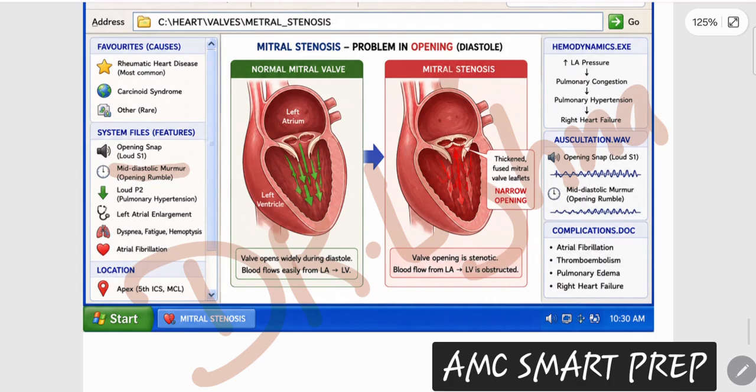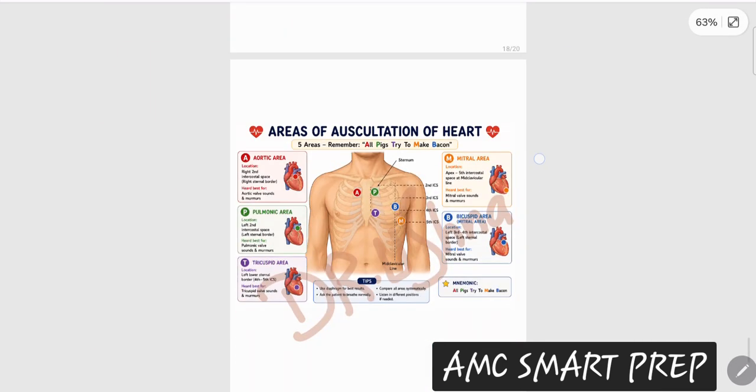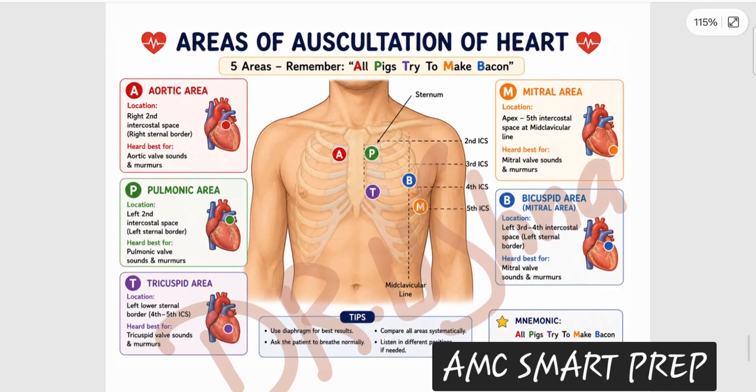And with mitral stenosis, one very important association is atrial fibrillation. They give you a clue in the question that the patient is going to have atrial fibrillation, and along with atrial fibrillation you are able to hear a murmur in the fifth intercostal space, that is a mid diastolic rumbling murmur with the opening snap. So your diagnosis is going to be mitral stenosis clearly. Then you have this again a repetition, because it becomes so difficult to remember with just one view.